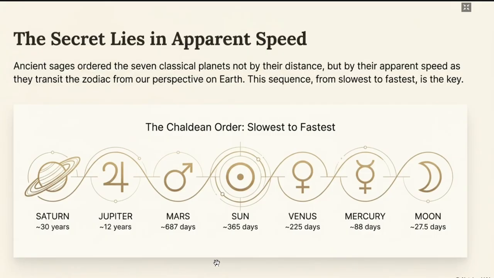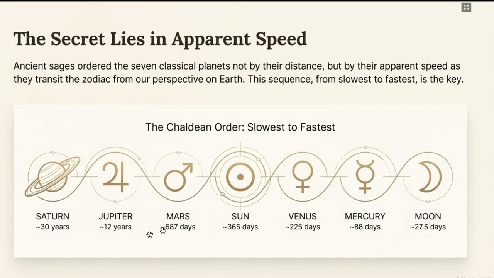After Mars comes Jupiter, which takes 12 years, and after Jupiter comes Saturn, which takes 30 years to complete the full zodiac or the full cycle. So you have to remember at least these two, Saturn and Jupiter. Saturn takes 30 years to complete 12 rashis, right? So how much time does it spend in one Rashi?